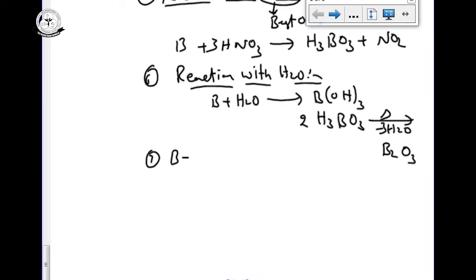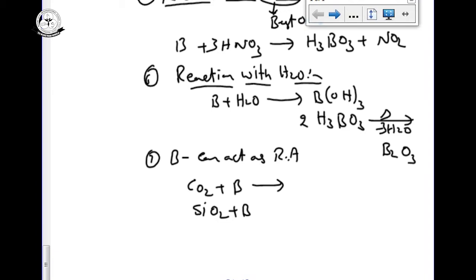Then boron can act as the best reducing agent also. Some reactions with oxides: carbon dioxide reacting with boron, silicon dioxide reacting with boron, sulfur dioxide reacting with boron.